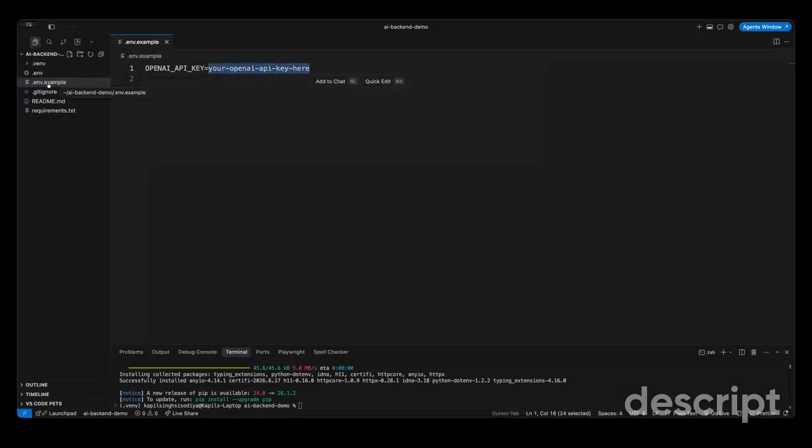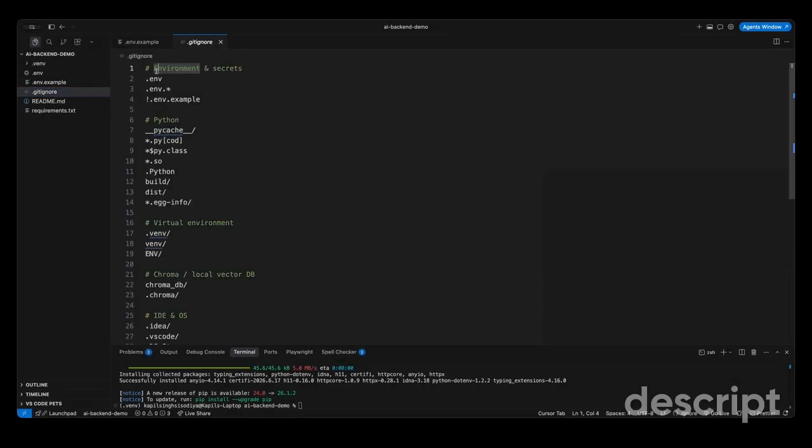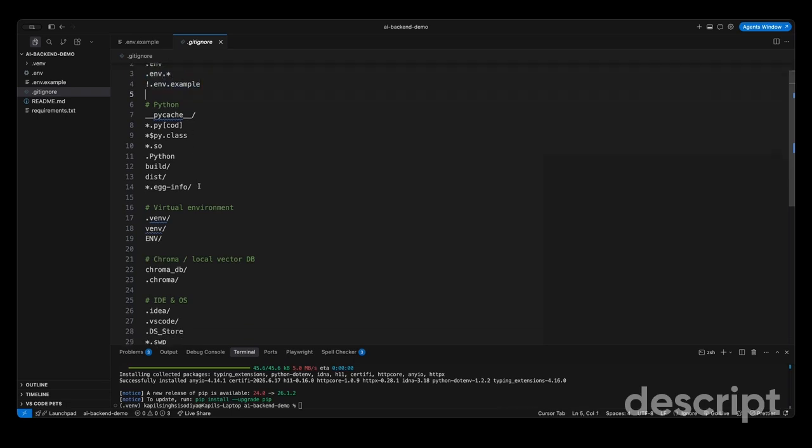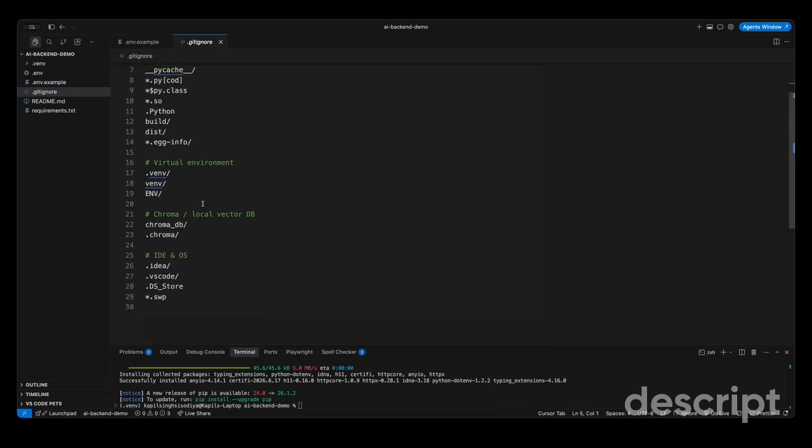Create a .env file and add your OpenAI API key here. I'll provide the link in the description from where you can get yours. And make sure you add .env to .gitignore so you never commit that to GitHub.